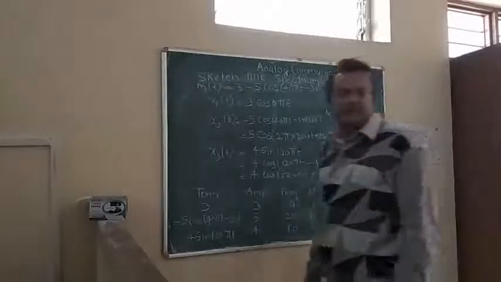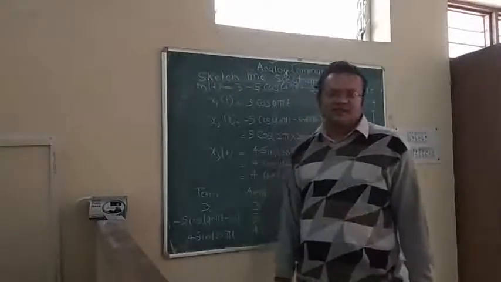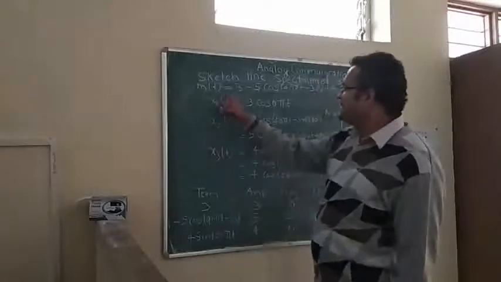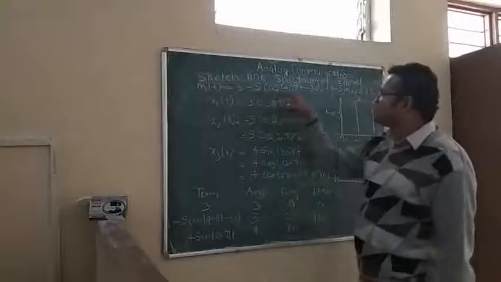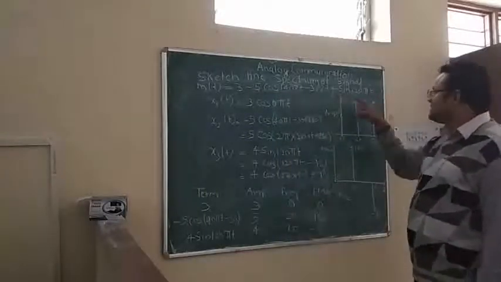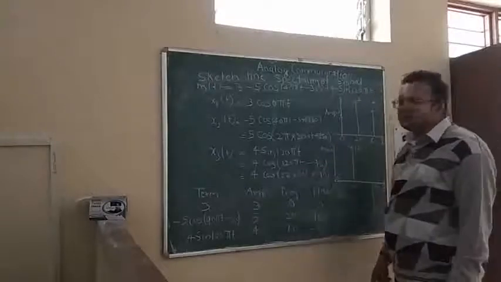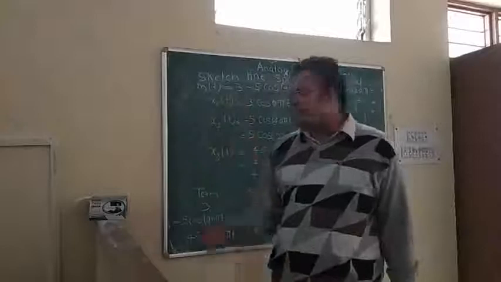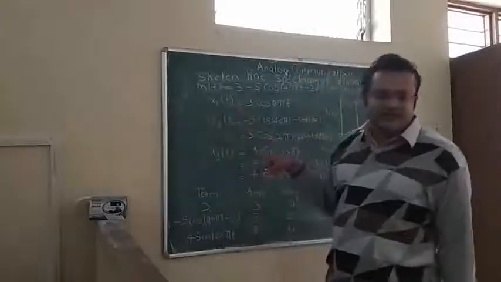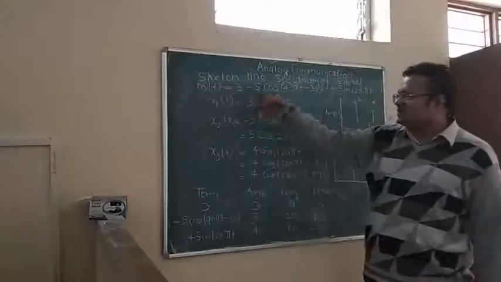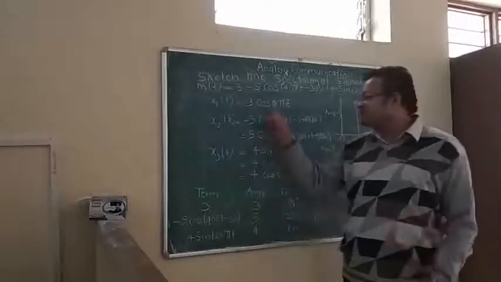Now we can see the example of line spectrum. For this we can see a signal equation, which is m(t) equal to 3 minus 5 cos(40 pi t minus 30 degrees) plus 4 sin(120 pi t). In this equation we have three terms. We can characterize all three terms by x1(t), x2(t), x3(t). In x1(t) our value is 3 because there is no phase and frequency, so it is cos(0 pi t).